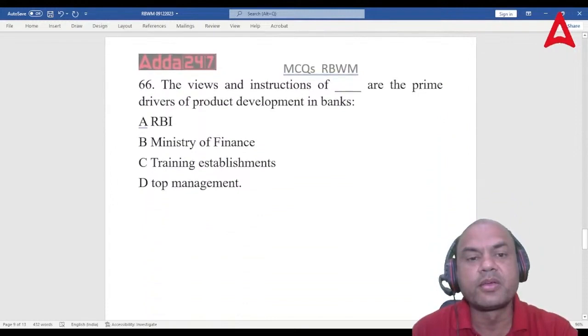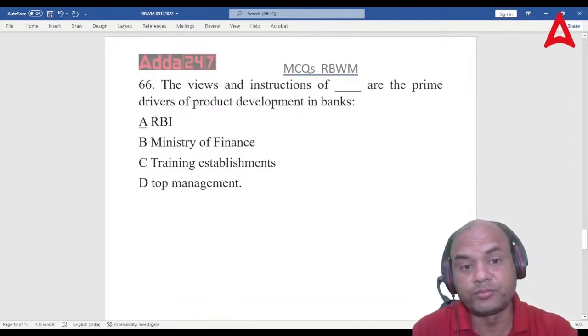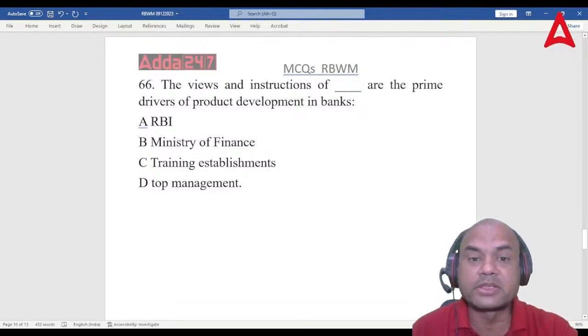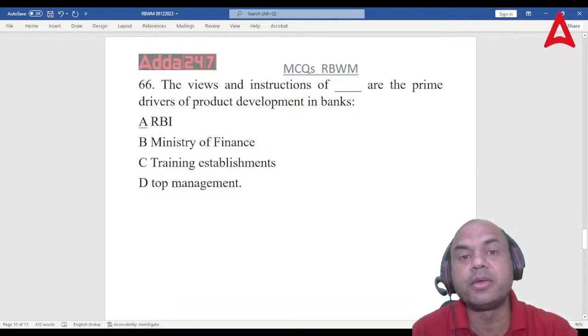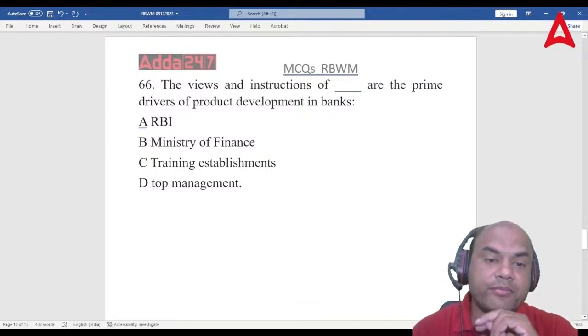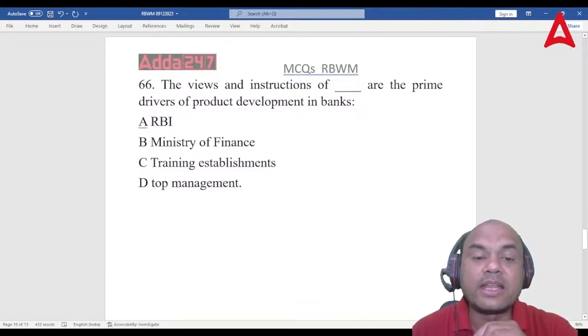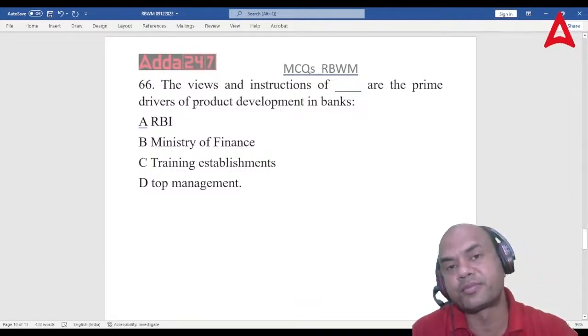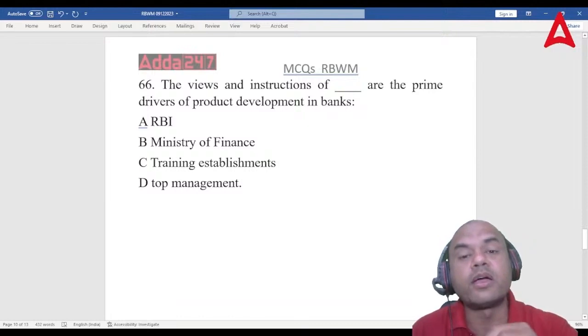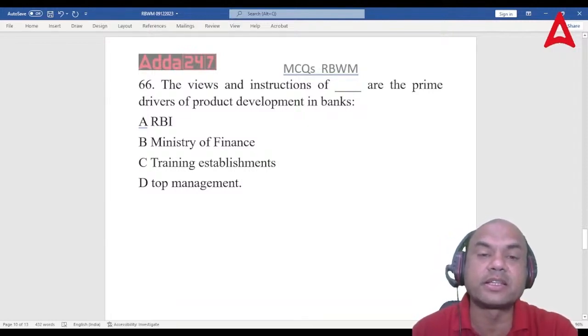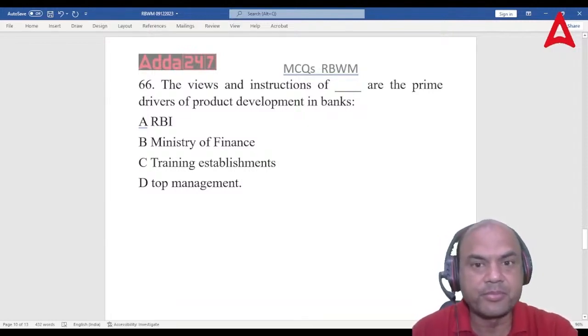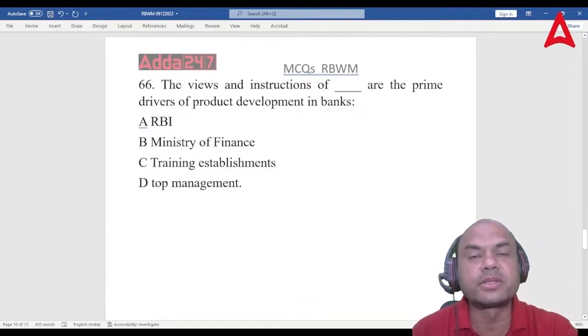Next one. The views and instructions of dash are prime drivers of product development in banks. Views and instructions of whom? Prime drivers in product development. So product development is dependent on whose views? RBI, Ministry of Finance, training establishments, and top management. Now here, many of you have this in the mindset that the answer is customers, isn't it? The views and instructions of customers are of prime importance.